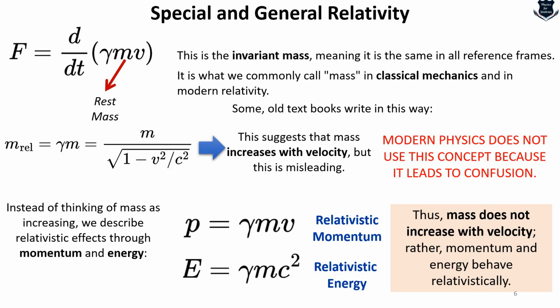So using relativistic mass with F equals ma might lead to confusion, because the acceleration also depends on direction. In modern physics, we only talk about rest mass m, and we incorporate relativistic effects into momentum and energy instead of what we call mass.